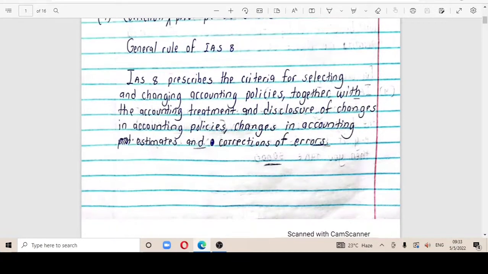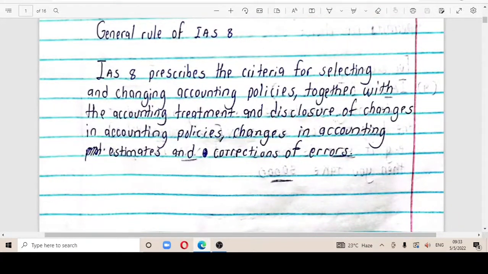So the general rule of the IAS 8, it prescribes the criteria for selecting and changing accounting policies together with the accounting treatment and disclosure of changes in accounting policies, changes in accounting estimates, and correction of error. So the whole standard is rotating around these 4 topics.